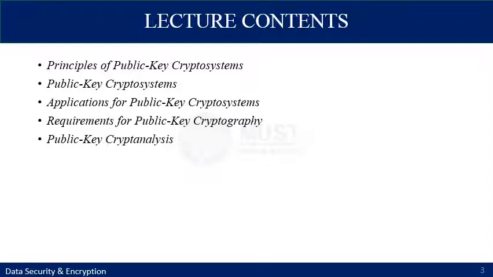For one thing, public key algorithms are based on mathematical functions rather than substitution and permutation. More importantly, public key cryptography is asymmetric, involving the use of two separate keys in contrast to symmetric encryption which only used one key. The use of two keys has profound consequences in the areas of confidentiality, key distribution, and authentication.